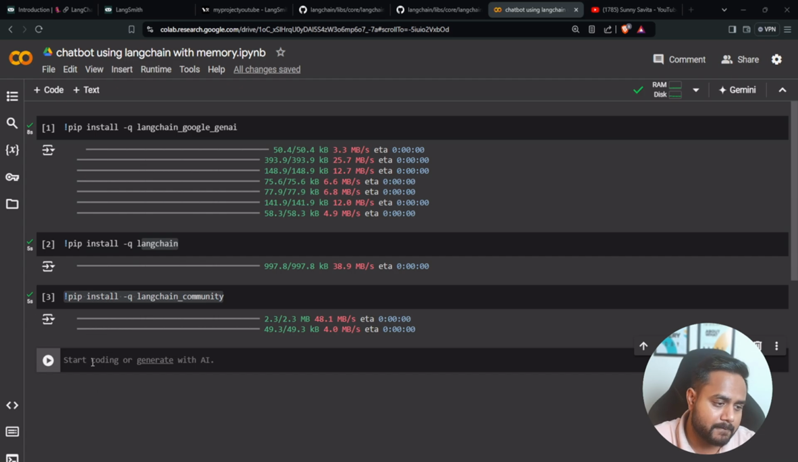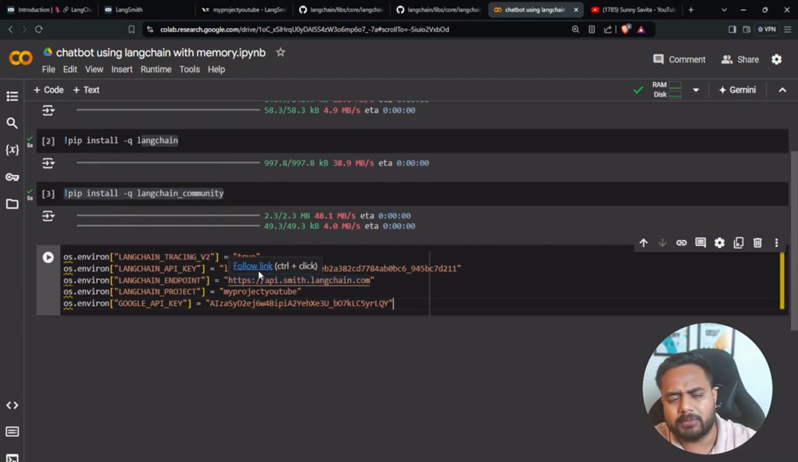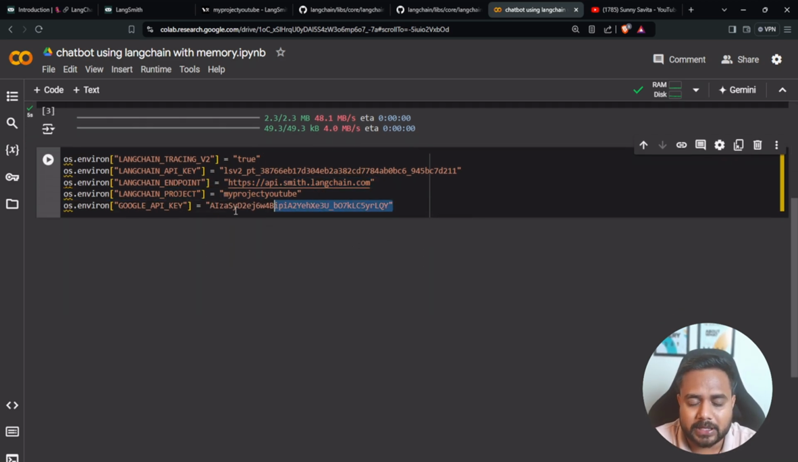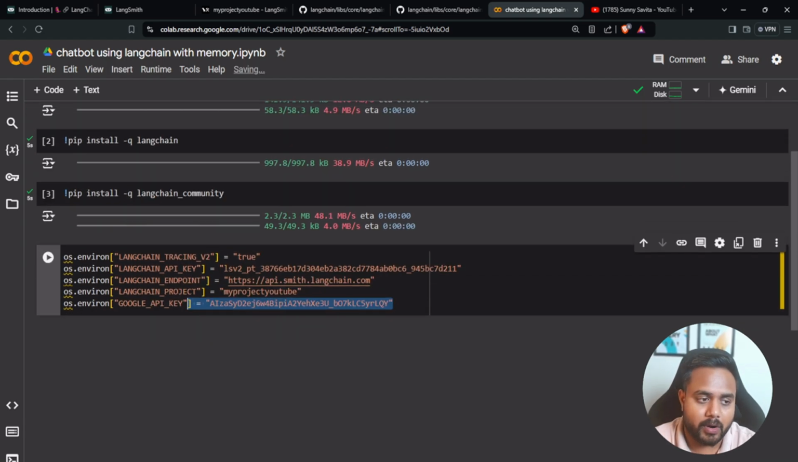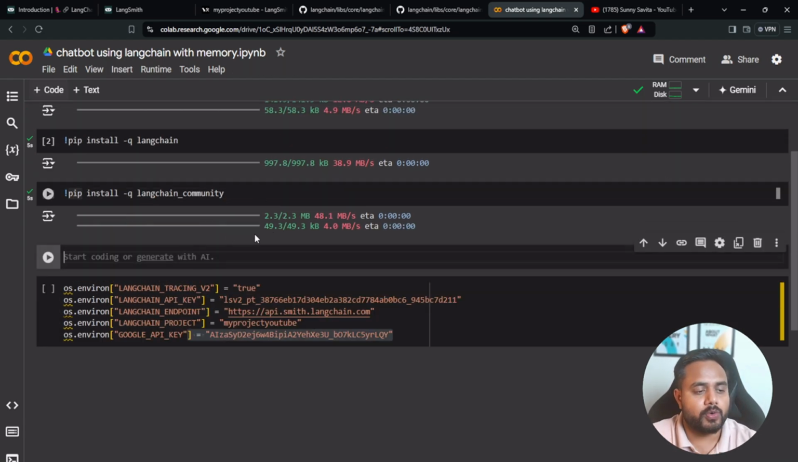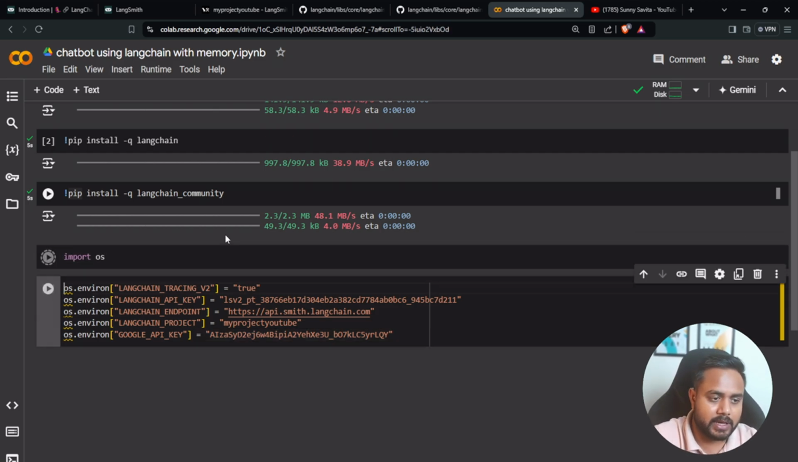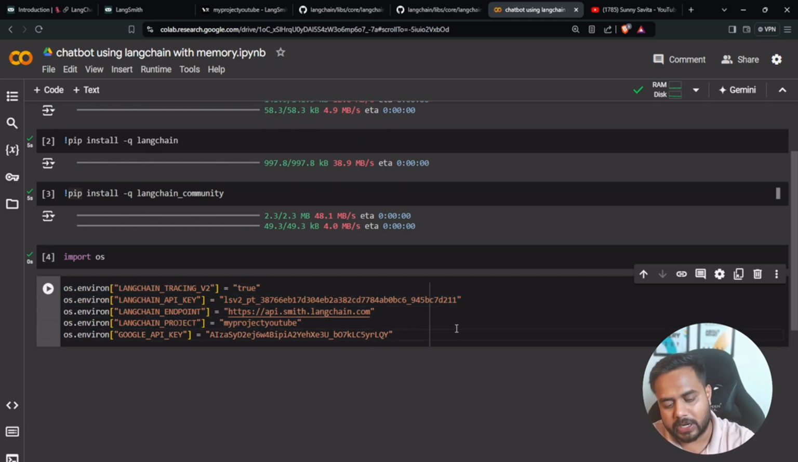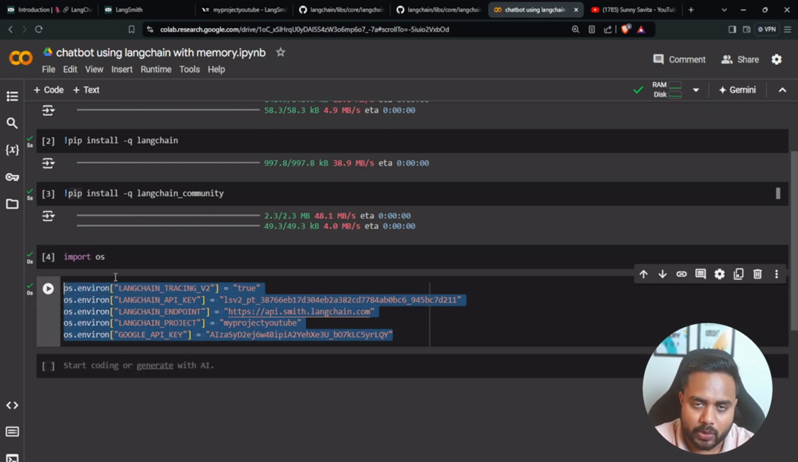So here, guys, I just kept it in my notepad, and here I'm going to copy and paste. So we require this API key. We require this endpoint URL. It is not required, see, you can remove this endpoint URL. We require the project name. Yes, this is important. And here, this Google API key is for accessing the Google model. Now here let me import os. OS means operating system, and let's see whether we are able to run it or not. So I'm setting all the values over here. Let me run it and see.